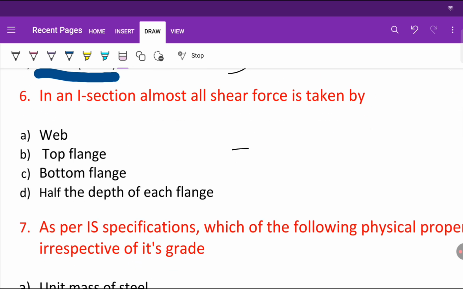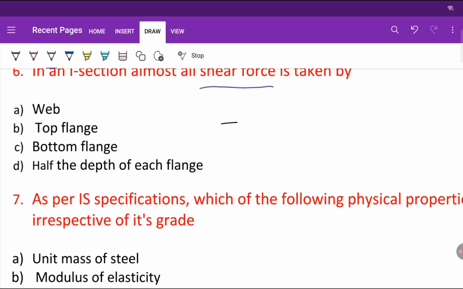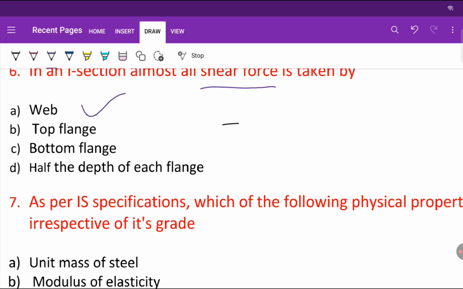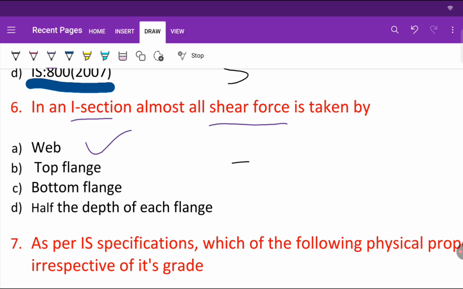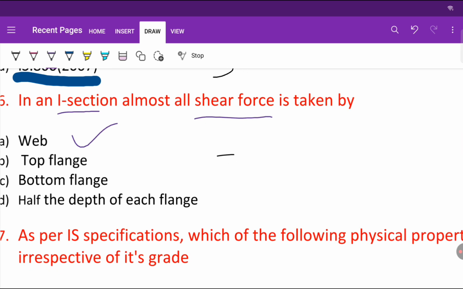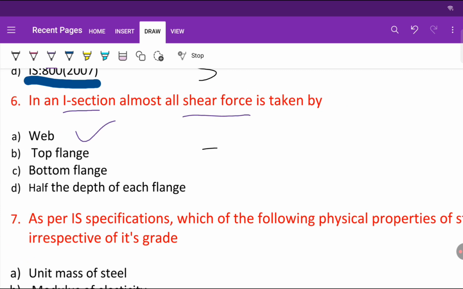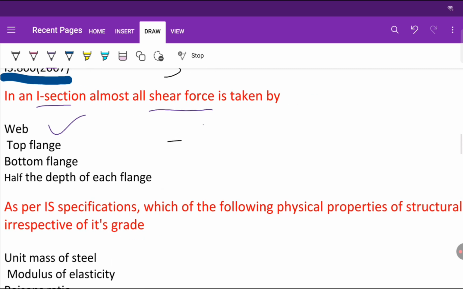In an I section, almost all shear force is taken by, so in an I section all shear force is taken by web, right? One important thing is that I section is considered to be the most efficient and economical section for steel beam. It's widely used in steel beams because it is very efficient and economical. Okay, so this is I section.